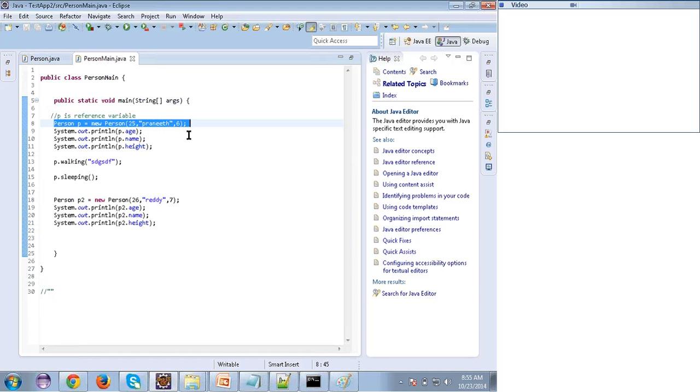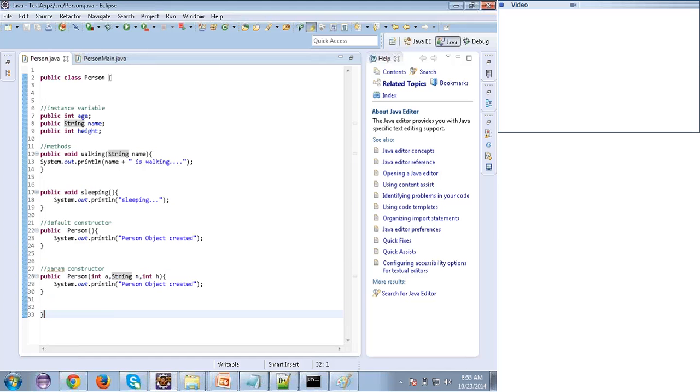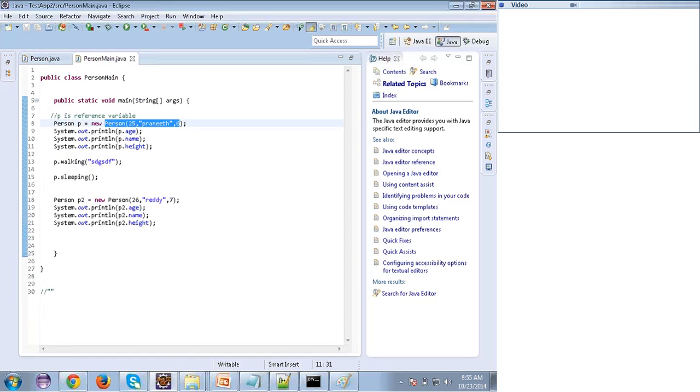Important. So here I'm creating an object with the help of the parameterized constructor. I have declared here person which is taking integer, string, and integer. See here, I'm calling person which is taking integer, string, and integer. Clear? So I've created an object now.